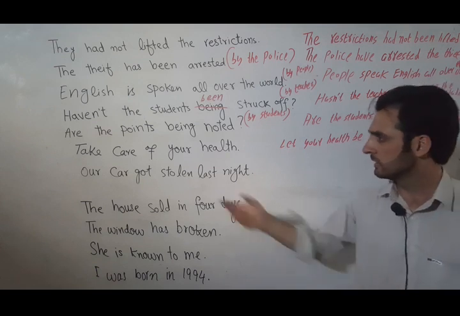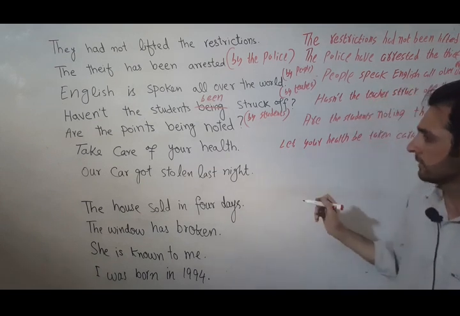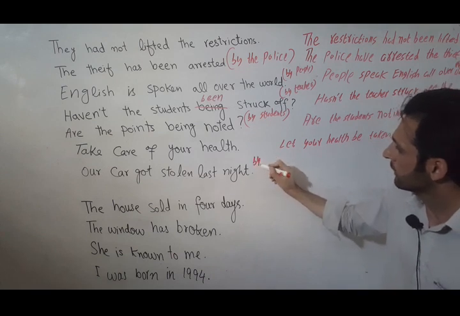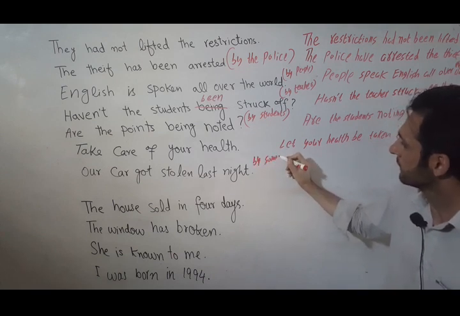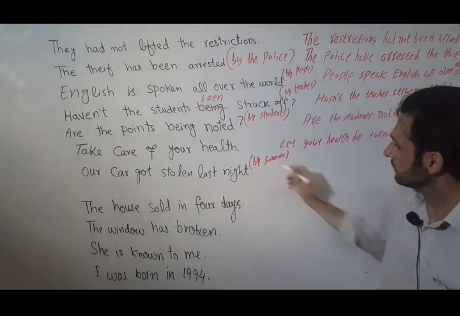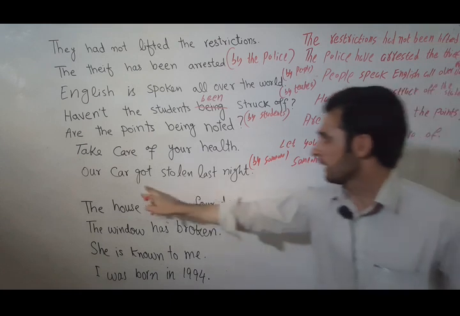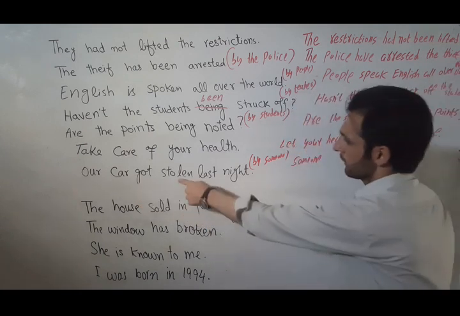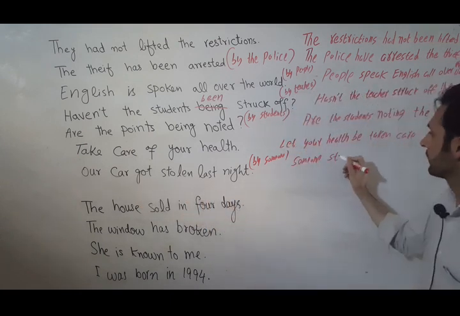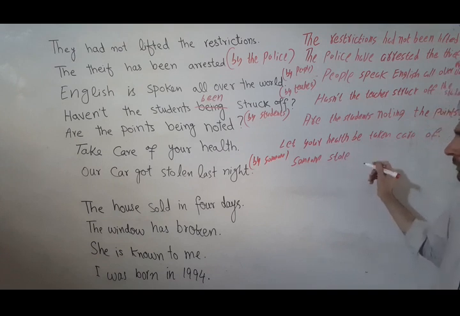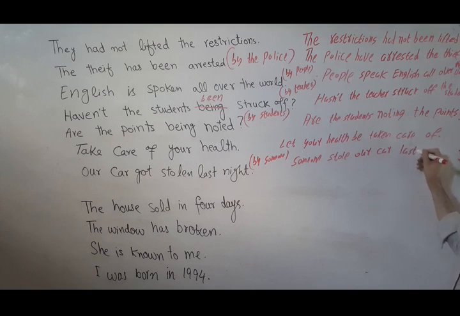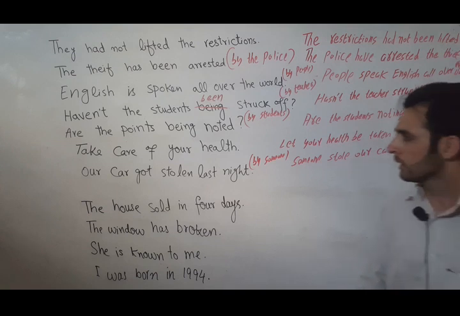While changing these kinds of sentences, the formula is the same. We have to consider the agent, by someone, suppose. And as it is "got", a second form, we have to use the second form of the main verb in its active counterpart. Someone stole our car last night.